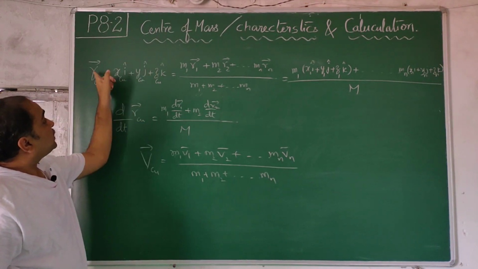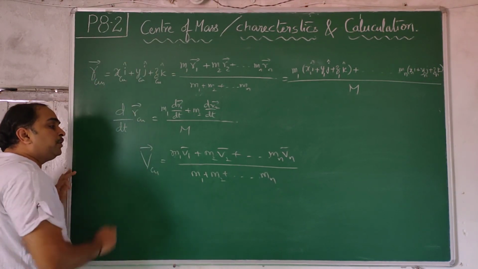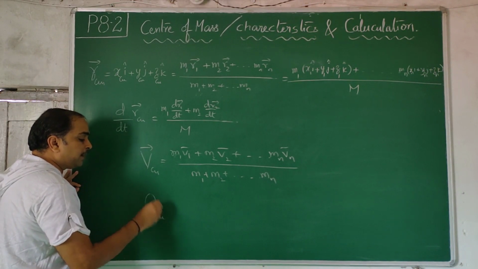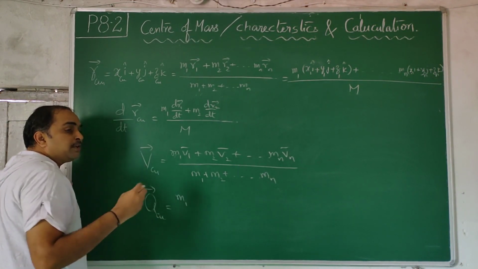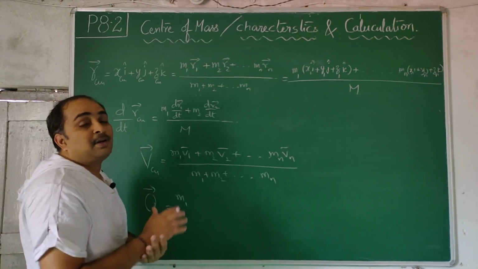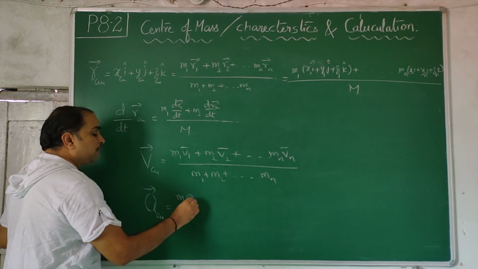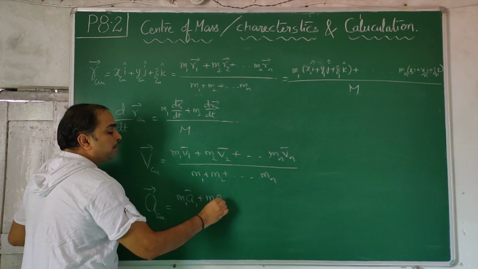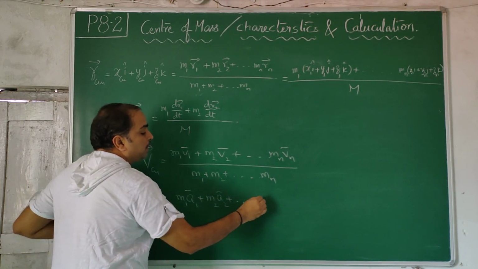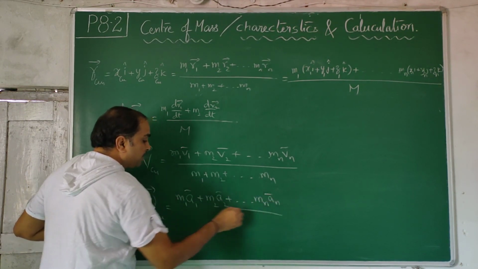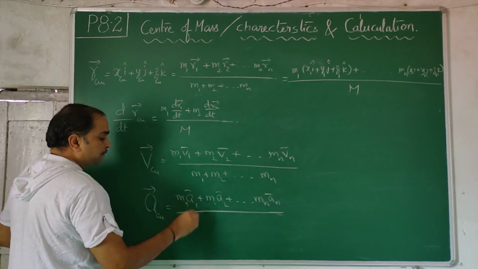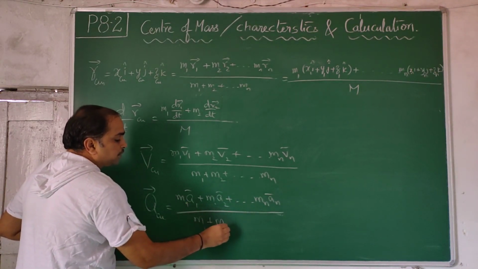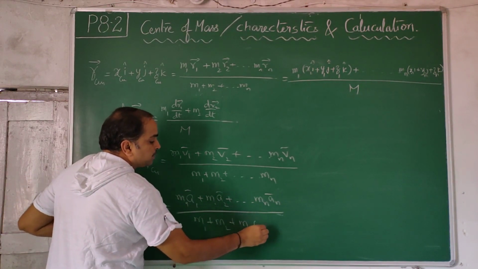The way you differentiated R to get V, in a similar way you differentiate V to get A_CM bar, the acceleration of the center of mass. If individual particles are accelerating, then the center of mass also will accelerate. It comes like this: m1 a1 bar plus m2 a2 bar plus mn an bar, divided by m1 plus m2 plus m3 plus mn.